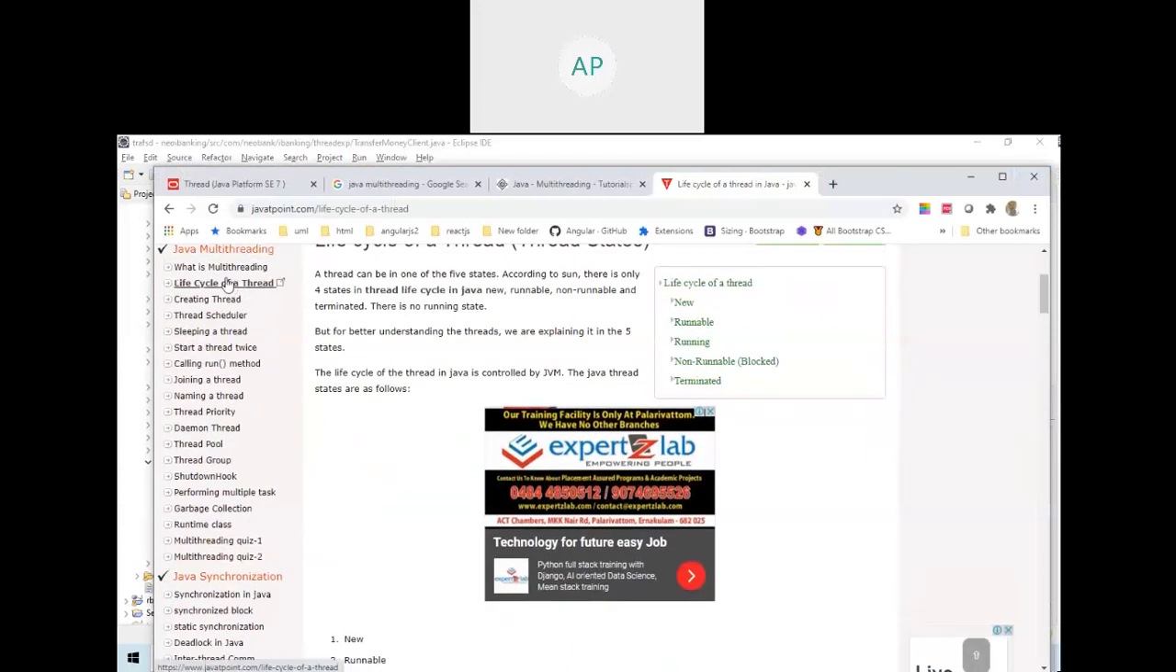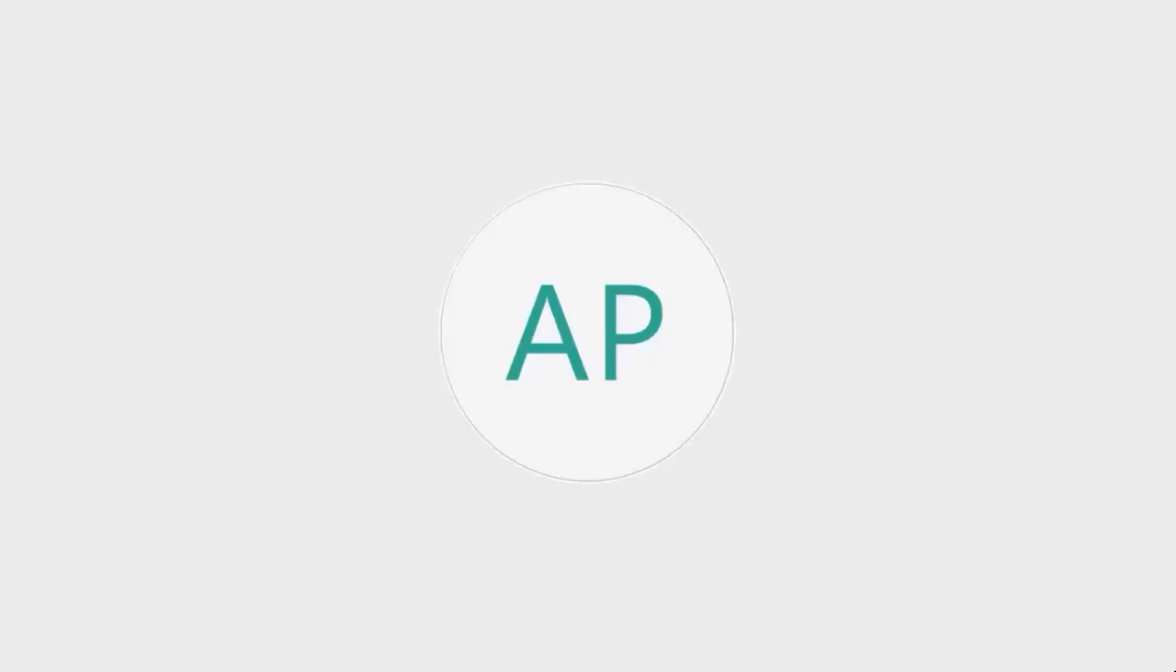What are the two threads you created? I created two threads here. I created two threads and I started the two threads, and the scheduler will call the run method. So if you call the run method yourself, then you are not using a thread at all. The scheduler will call the method.